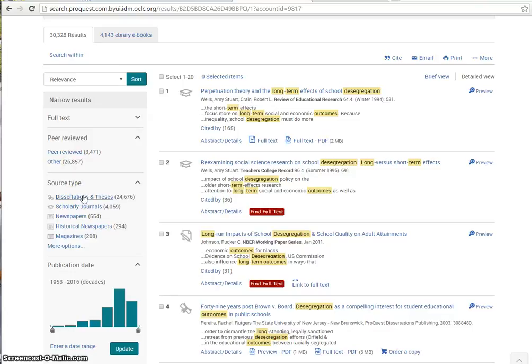Just keep in mind it's done by a student, and it hasn't had to go through the long-term peer review process where other professors and scholars look at it and make sure that it's been done well, but it has at least gone through its college's process. So it's still more reliable than just a random web page that you find. And if you're interested then in newspapers or magazines, you can find those here as well.